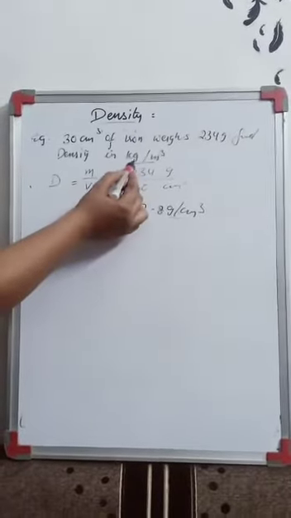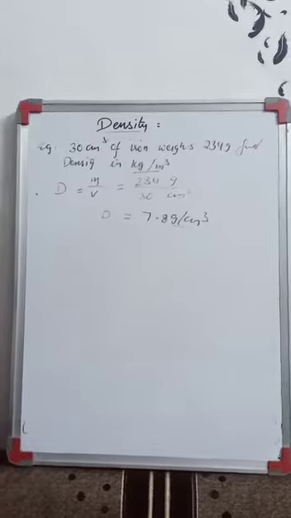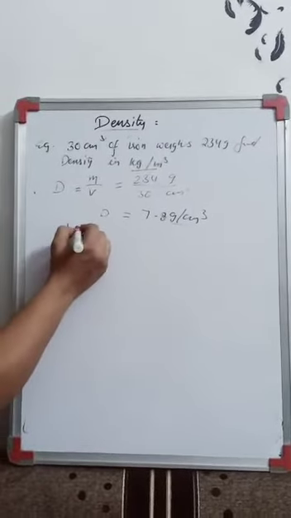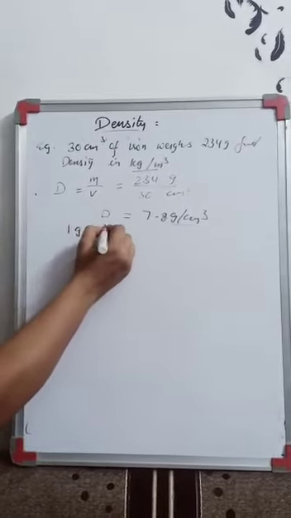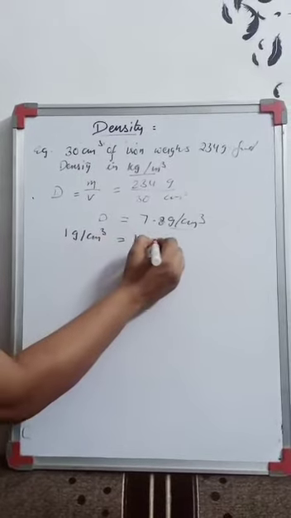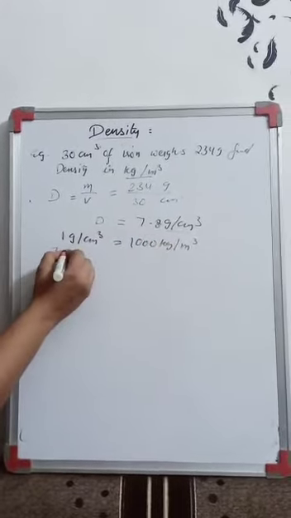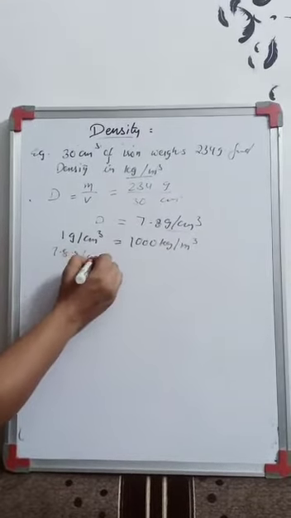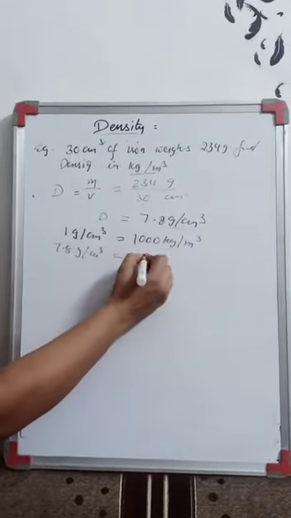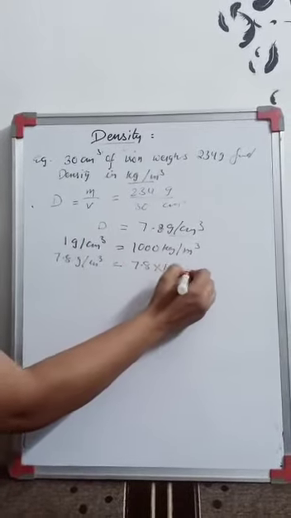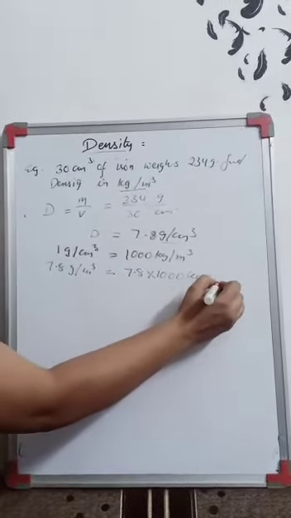And what you need to do is convert it into kilogram per meter cube. So what is the relation? 1 gram per centimeter cube is equal to 1000 kilogram per meter cube. So 7.8 gram per centimeter cube will be how much? 7.8 into 1000 kilogram per meter cube.